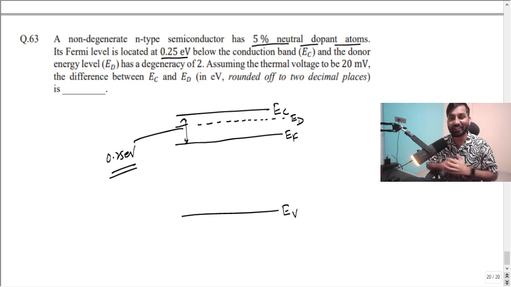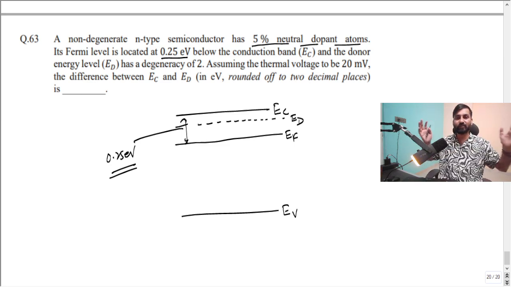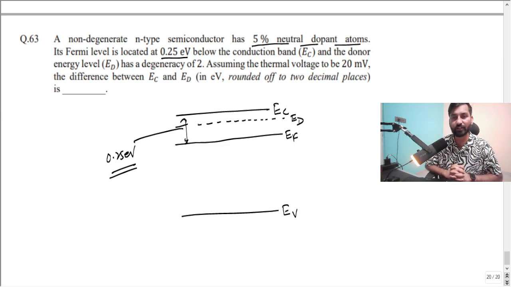At room temperature itself, all the donors are going to get ionized, but this time they have given the question here, only 5% neutral dopant atoms are there, meaning 95% has got ionized. Okay, so there is a gap between EC and ED, right? And that gap should be small enough. It should not be large. This gap should be small enough, right?